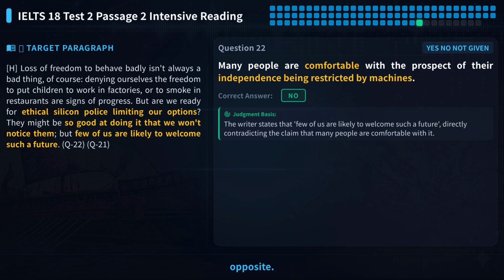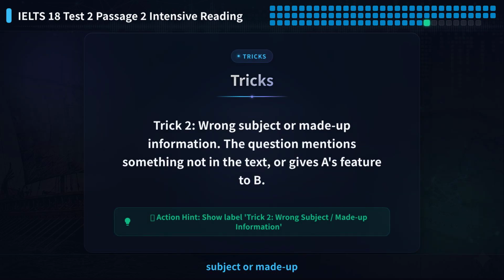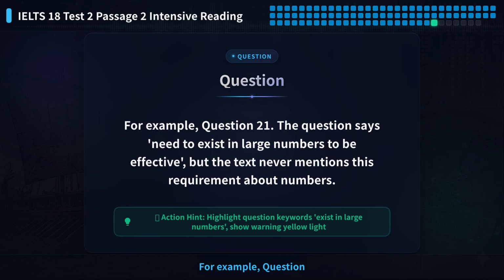The meaning is opposite. Trick 2, wrong subject or made-up information. The question mentions something not in the text, or gives A's feature to B. For example, question 21. The question says need to exist in large numbers to be effective, but the text never mentions this requirement about numbers.